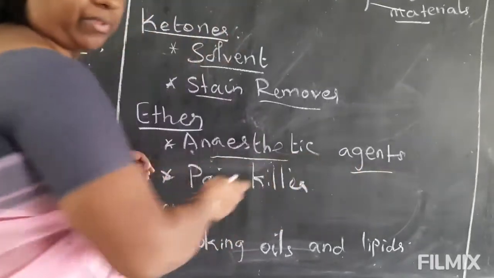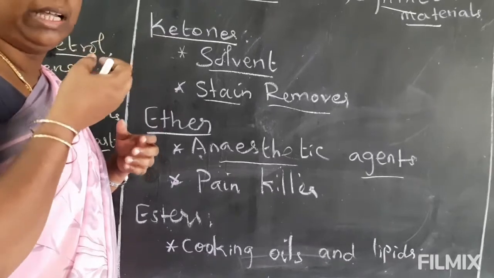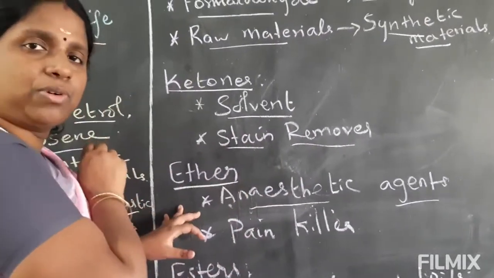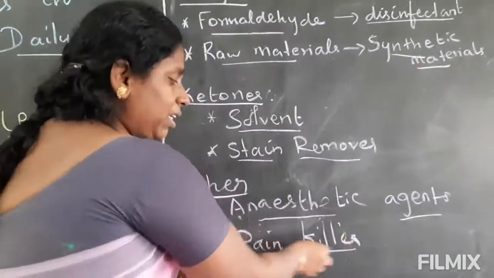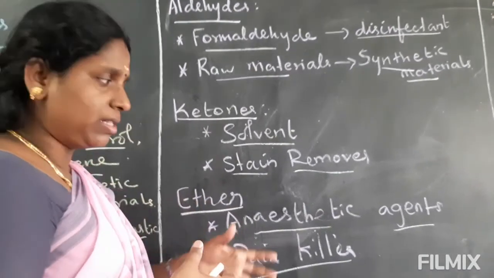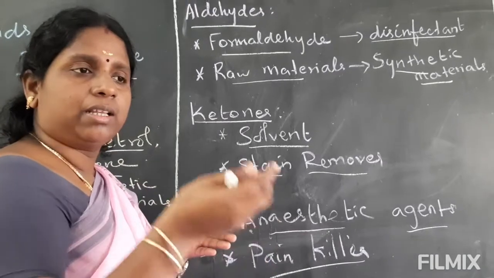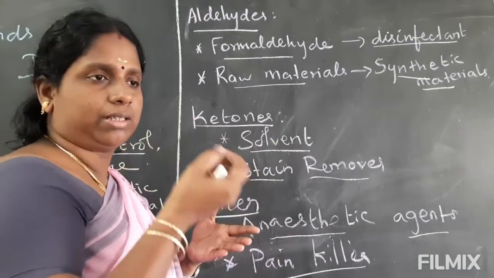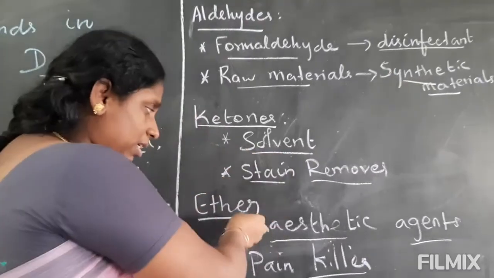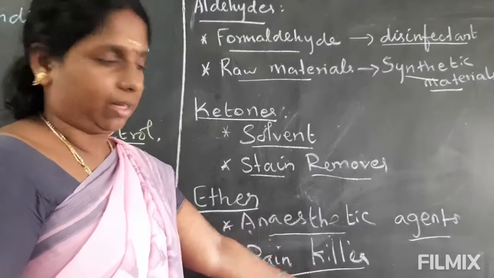And ether, one of the functional groups. Anesthetic agent: anesthetic means we become unconscious when we are injected with some medicine, and in that medicine the compound is ether. And painkiller: if we have continuous pain, to prevent that pain we take tablets, and in that tablet it is ether. Ether can prevent or stop the pain.